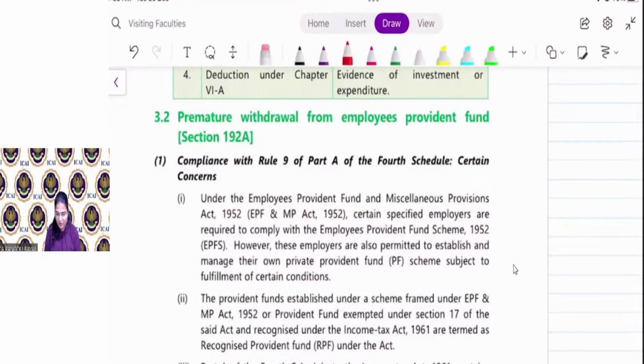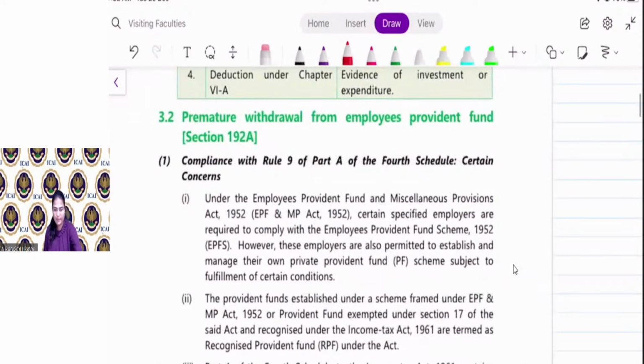Next is premature withdrawal from employee provident fund. Everyone knows about provident fund. In the salary chapter, you learned about different types of provident funds. So if you are contributing in a recognized provident fund, then for the employee's contribution, you can take deduction under section 80C. Now, if you are withdrawing amount from your provident fund, then what will be the TDS implications? Let us discuss that.